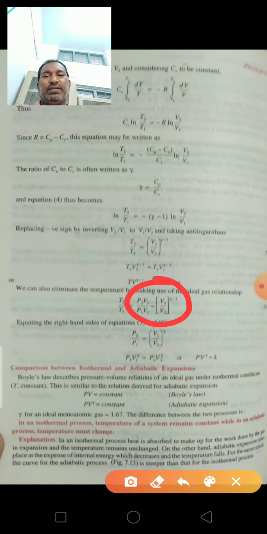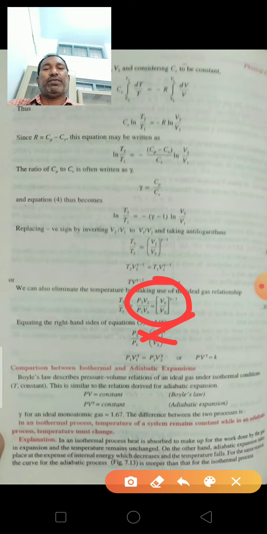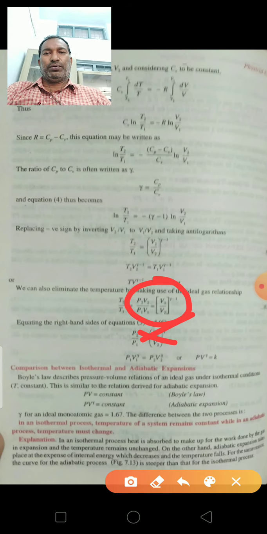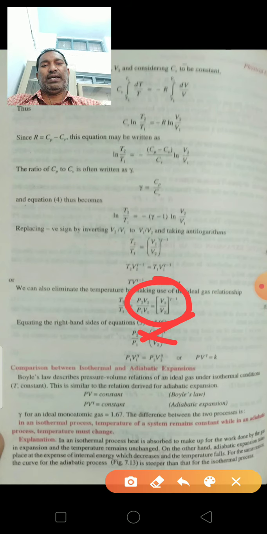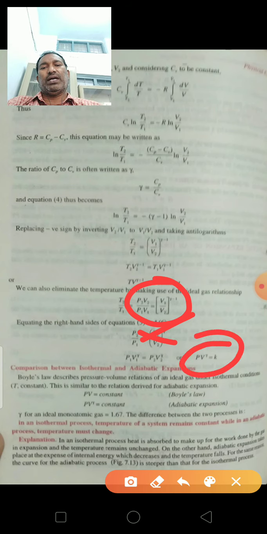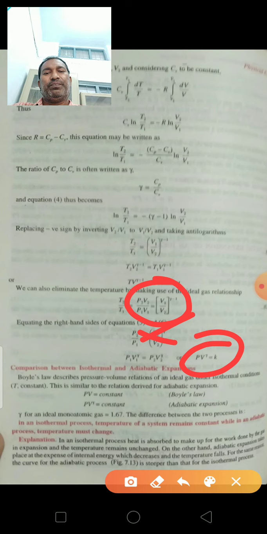Then P2 by P1 is equal to (V1 by V2)^gamma. From cross multiplication, we can get P1 V1^gamma is equal to P2 V2^gamma. From this we can write PV^gamma is equal to K. This is the relation between pressure and volume.